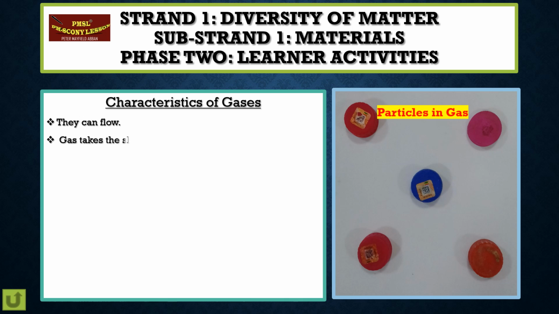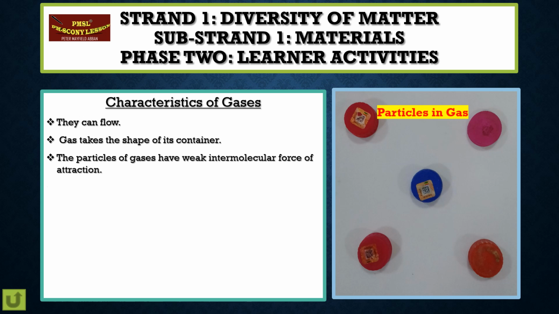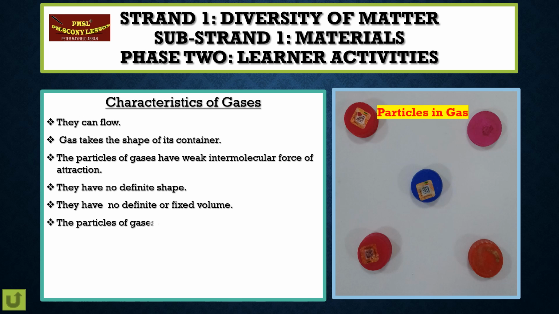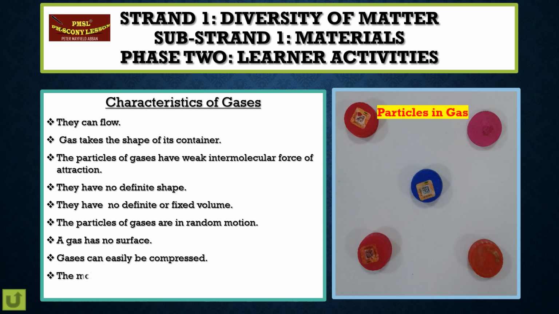Characteristics of gases. 1. They can flow. 2. Gas takes the shape of its container. 3. The particles of gases have weak intermolecular force of attraction. 4. They have no definite shape. 5. They have no definite or fixed volume. 6. The particles of gases are in random motion. 7. A gas has no surface. 8. Gases can easily be compressed. 9. The molecules or particles are widely separated from each other.